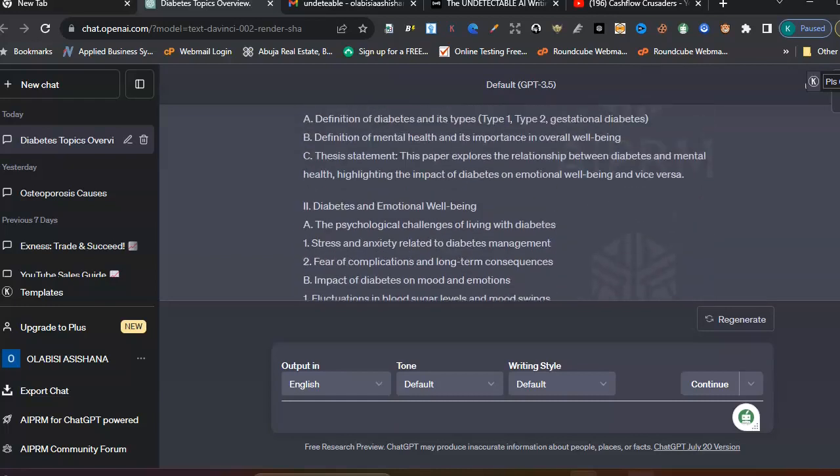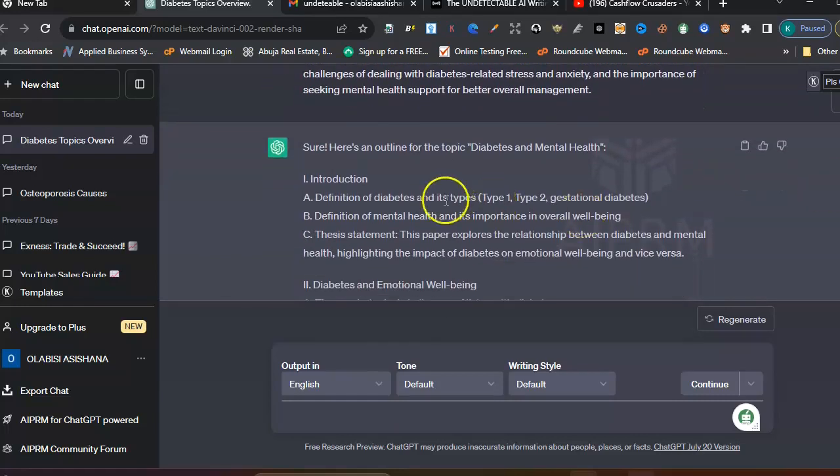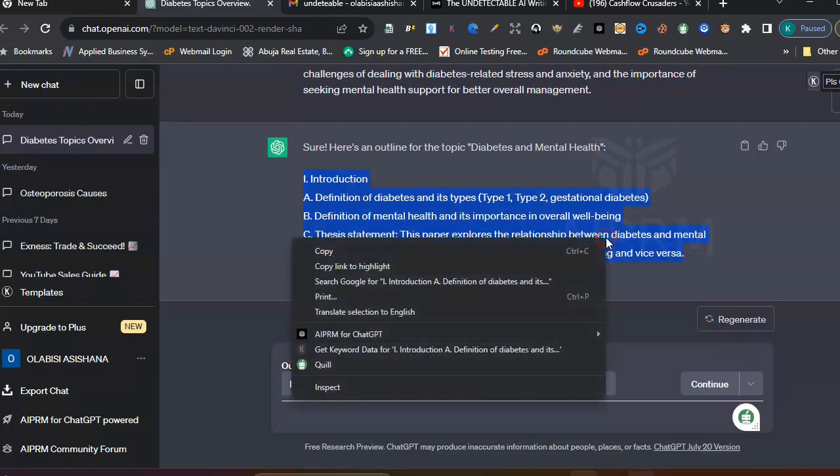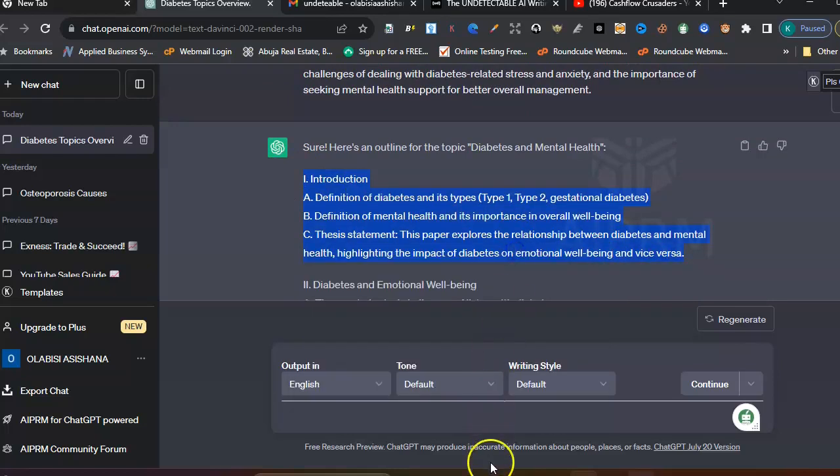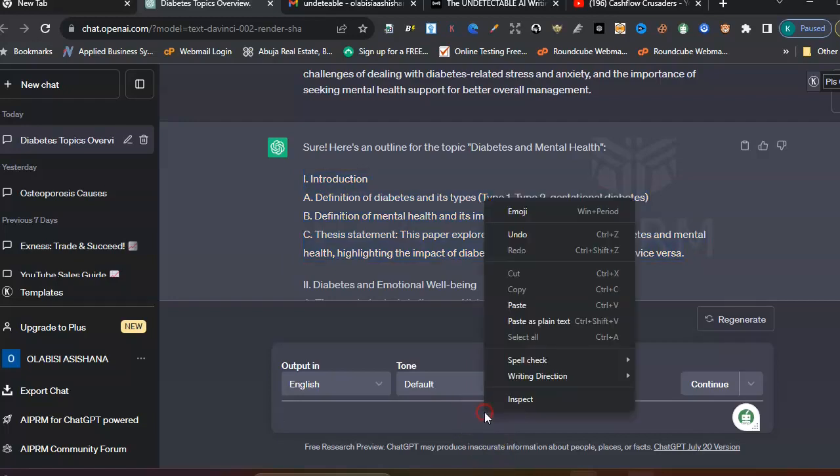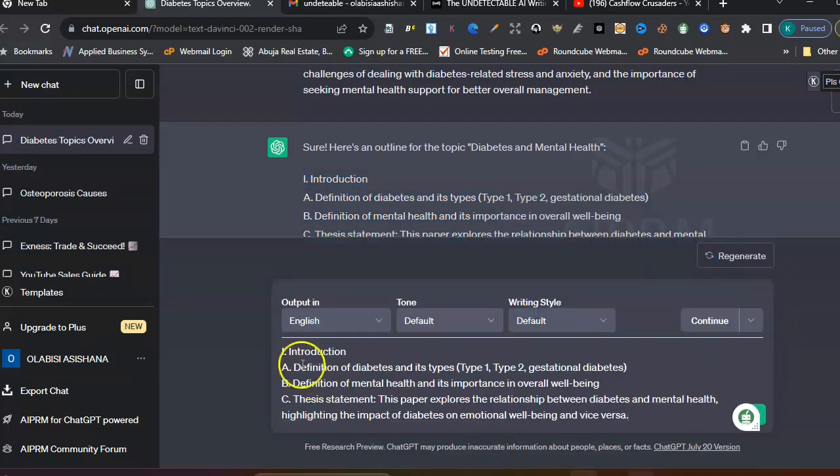We want to copy this first one, copy like this, paste it here. Elaborate on the introduction of this topic.